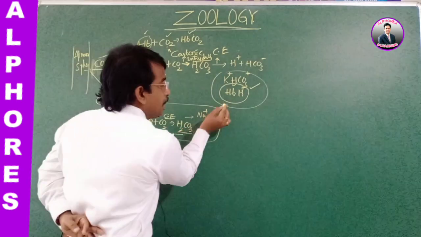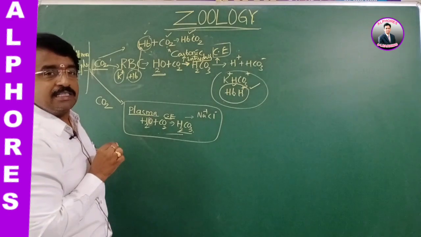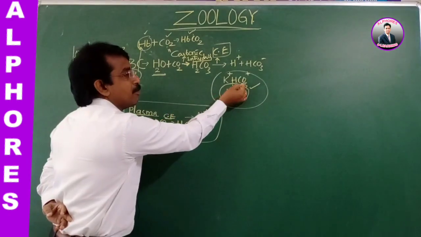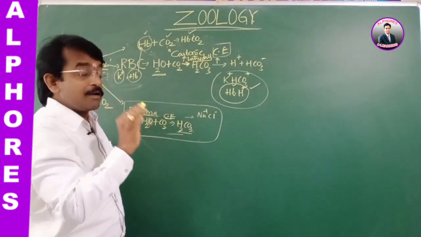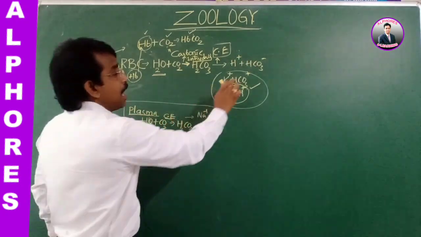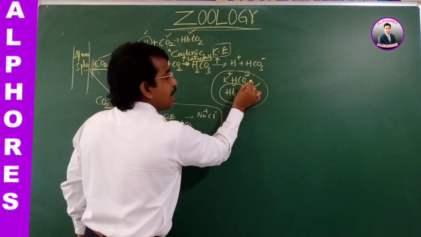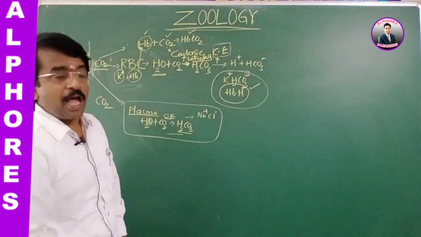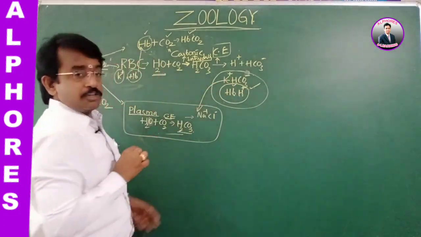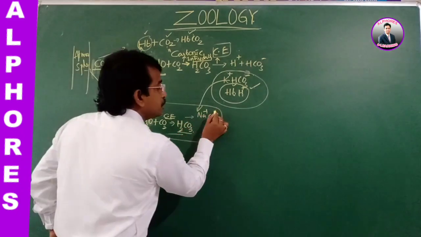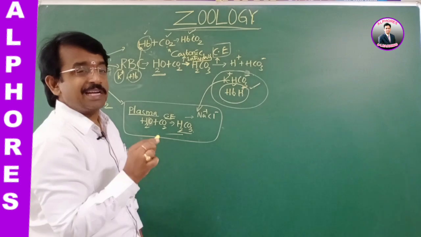At tissues, as the carbonic anhydrase activity goes on increasing, bicarbonate ions also increase. Since the RBC have an affinity towards the anions, the bicarbonate ions are shifted into the plasma, and simultaneously, in order to maintain the ionic balance or electrical neutrality,